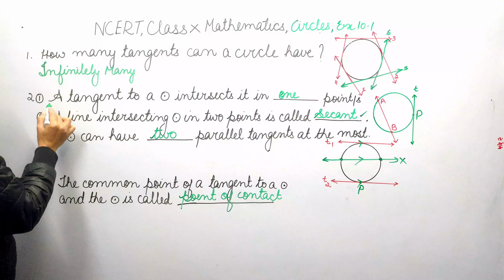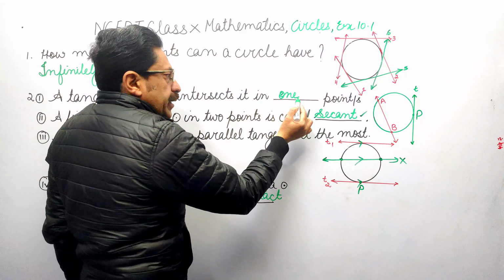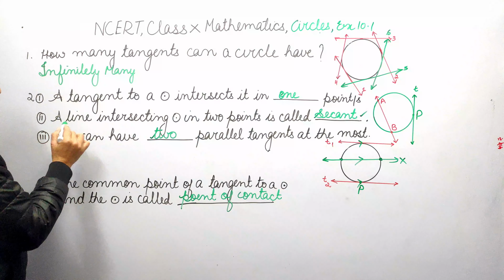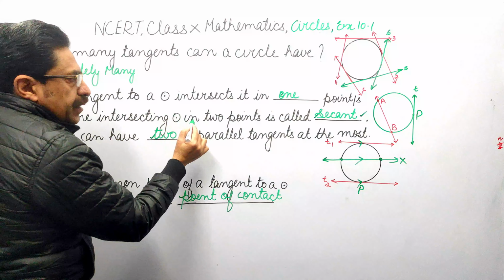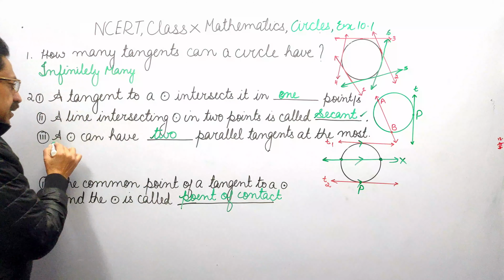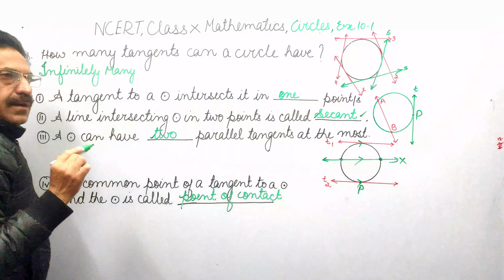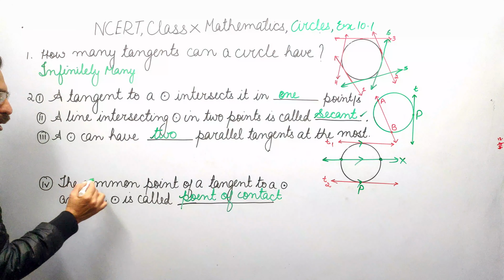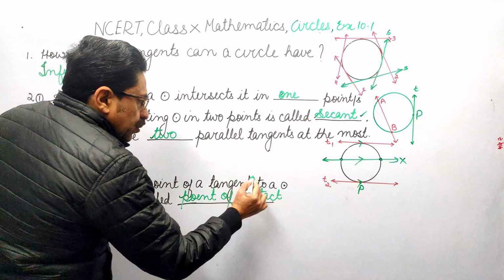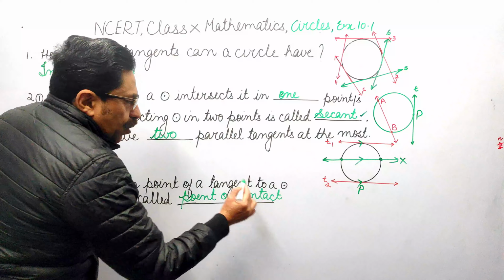Infinitely many. A tangent to a circle intercepts it in one point. A line intersecting circle in 2 points is called secant. A circle can have 2 parallel tangents at the most. The common point of a tangent to a circle and the circle is called point of contact.